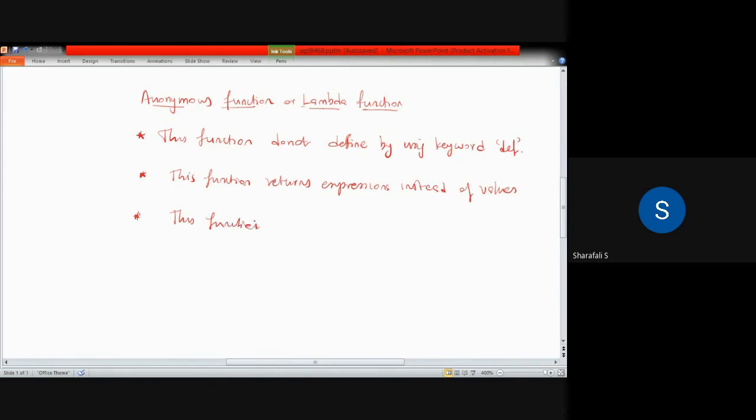This function is single line, because we can define this entire function in a single line.